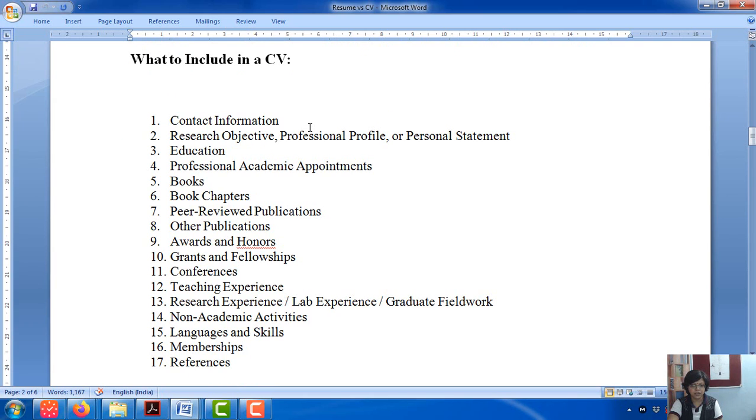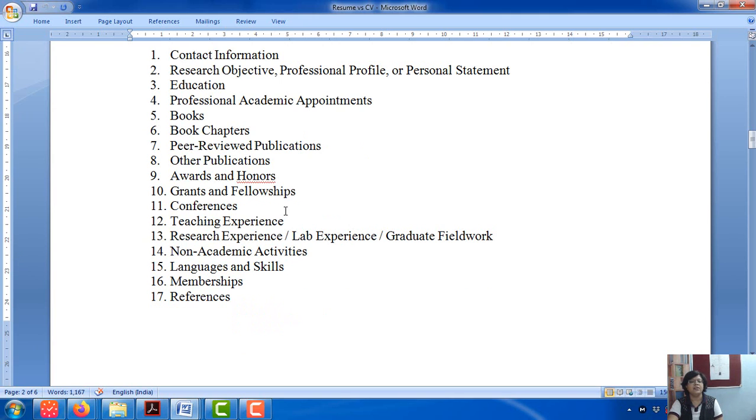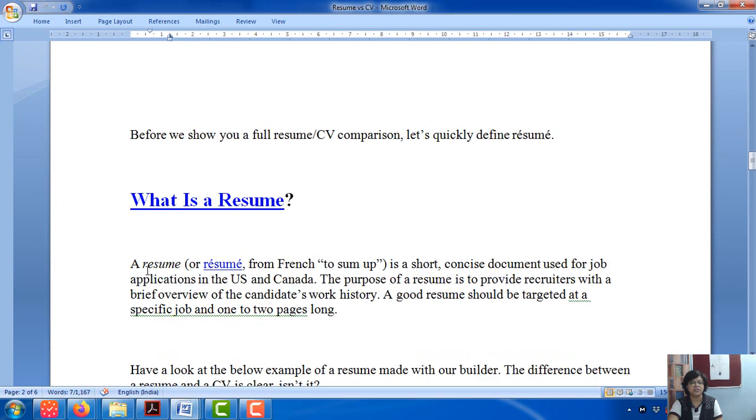In a CV you give the contact information, then you give a one line statement, then you write about the education, your professional appointments, anything you have done, publication, books, awards, grants, fellowship, conferences, any experiences, research or teaching, any non-academic activities, one or two. These are not important, but these become very important when you're writing a resume.